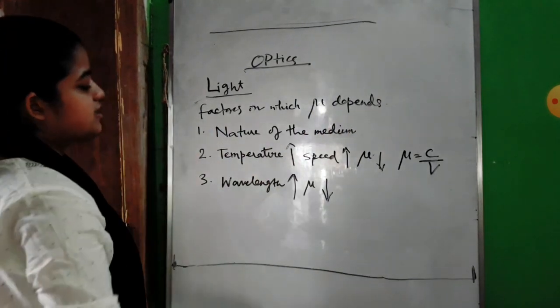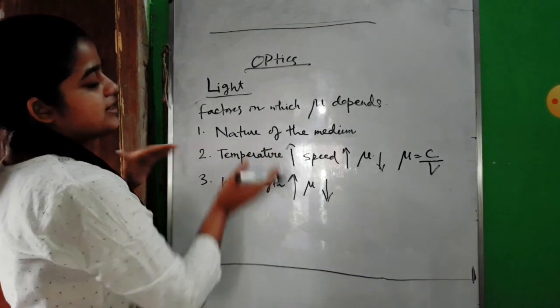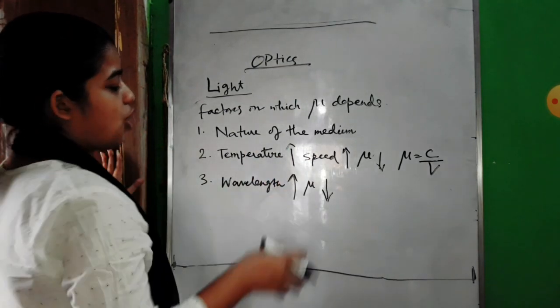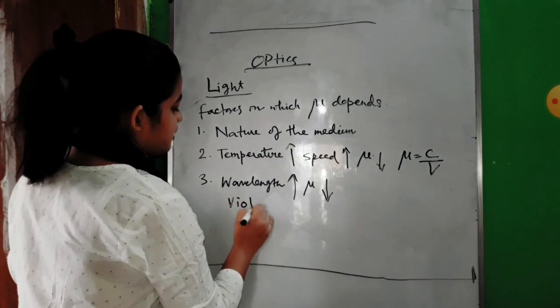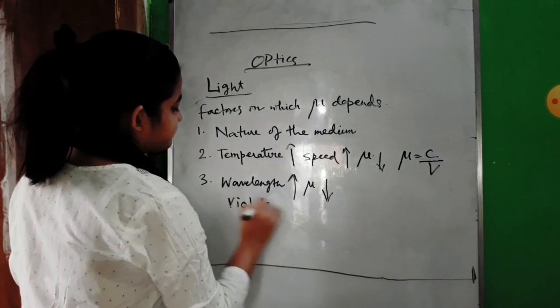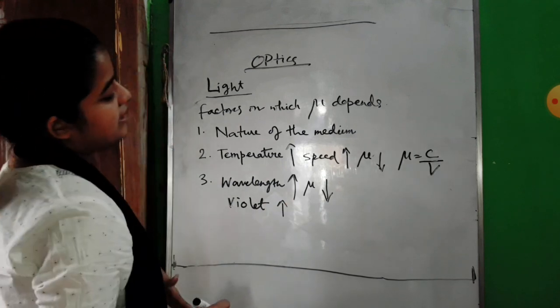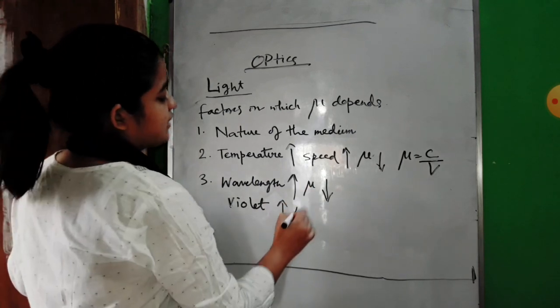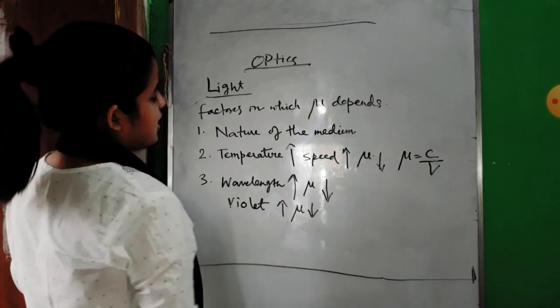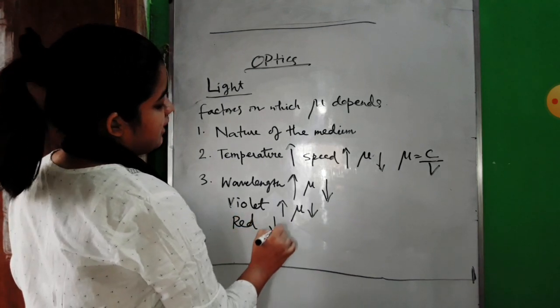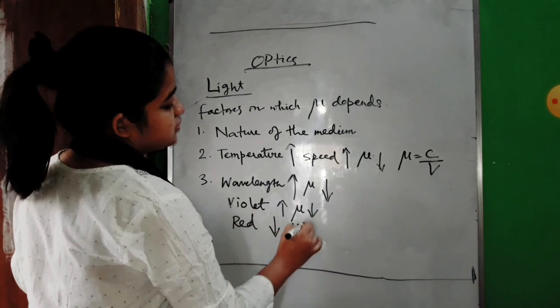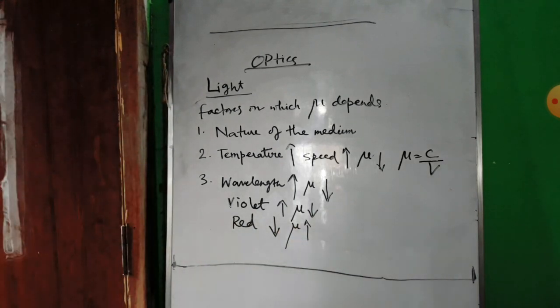And another factor is wavelength. If wavelength increases, your refractive index will automatically decrease. That means for violet light, as violet light has the highest wavelength, the refractive index will be the lowest. And as red light has the lowest wavelength, the refractive index will be highest.